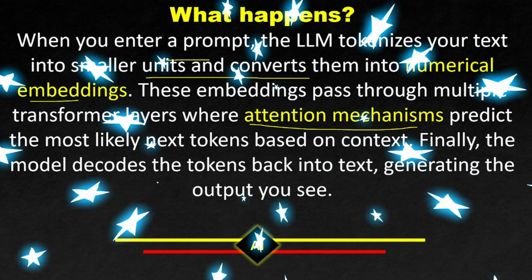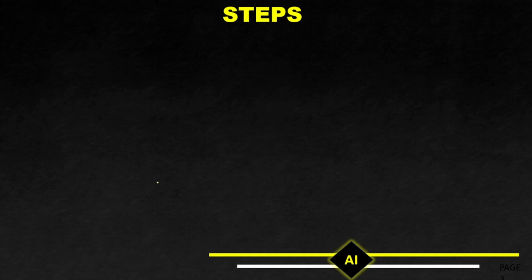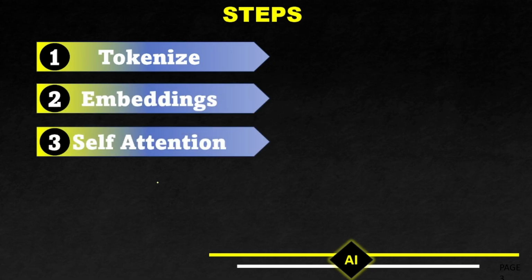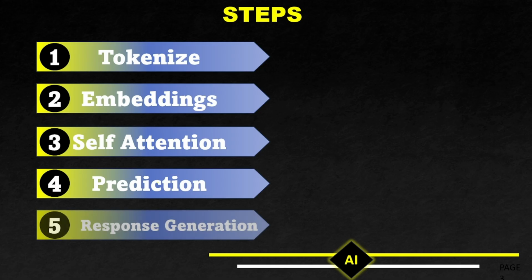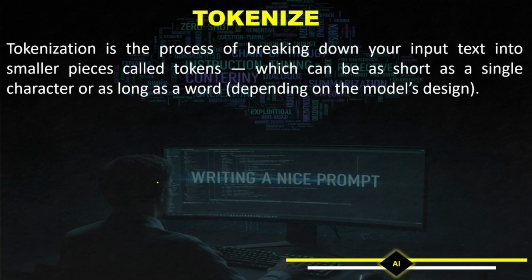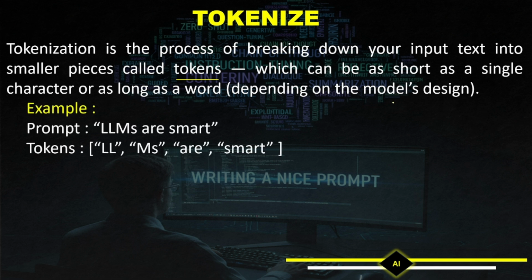Doesn't it look like magic? Let's dive deeper into this one by one. What are the steps? The first step is tokenization, then embeddings, self-attention, prediction, and response generation. What is tokenization? Tokenization is the process of breaking down your input into smaller pieces called tokens, which can be as short as a single character or as long as a word, depending on the design of the model.